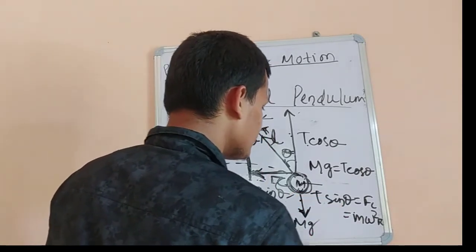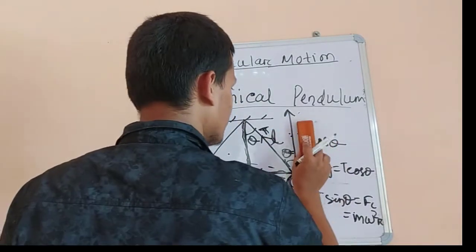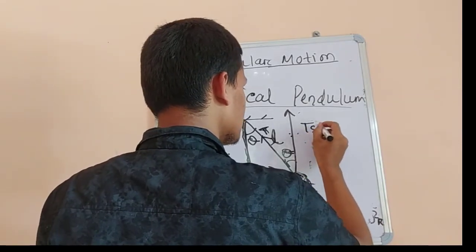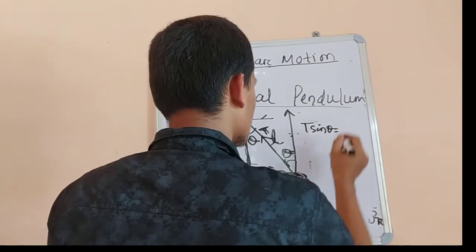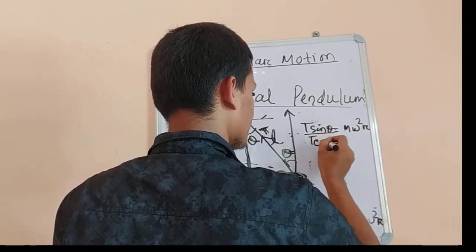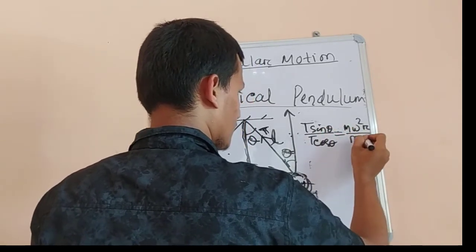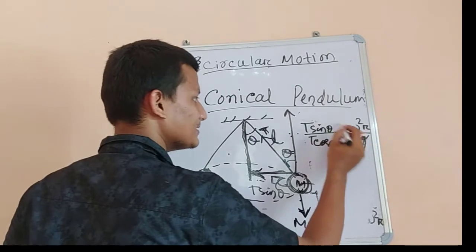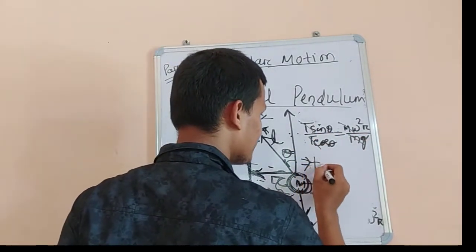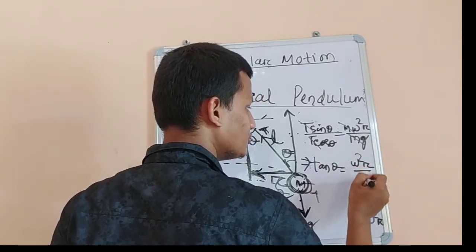Dividing T sin theta by T cos theta, we get m omega square r by mg. So m cancelled, T cancelled, and sin theta upon cos theta is tan theta. Tan theta equal to omega square r upon g.